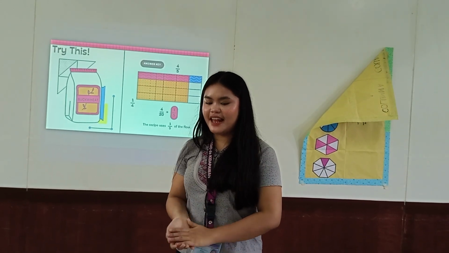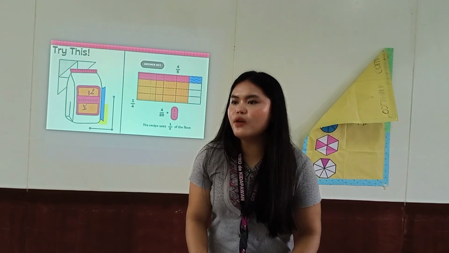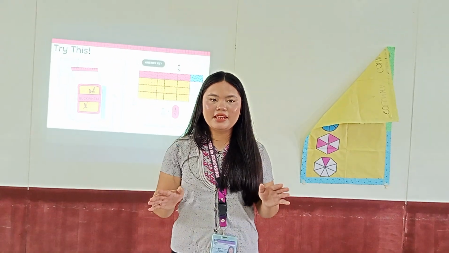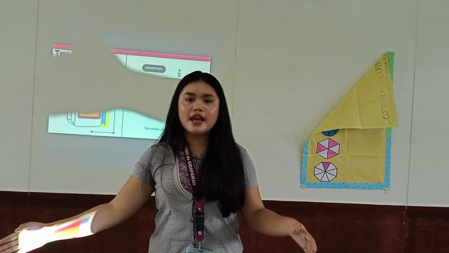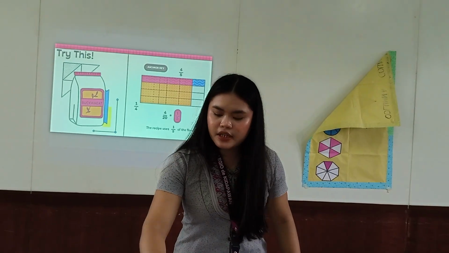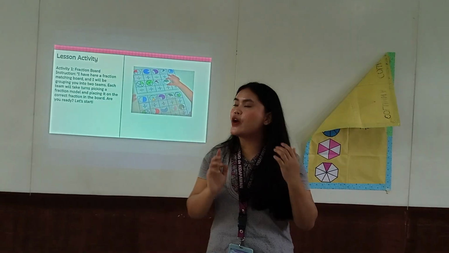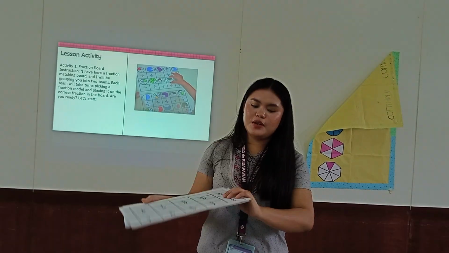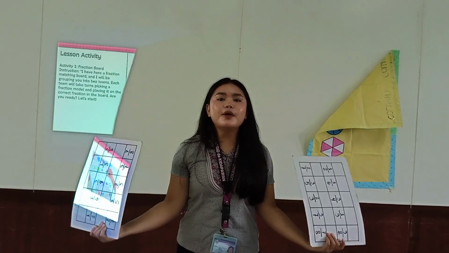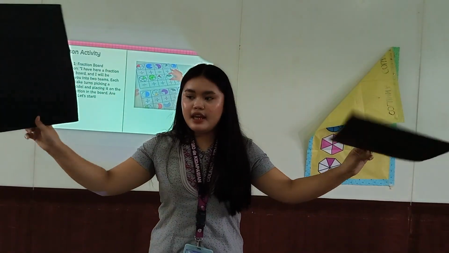Very good, class. Now we will have a group activity. I will be dividing you into 2 groups, group 1 and group 2. The name of our activity is called fraction board. I have here a fraction matching board, and each team will get this.